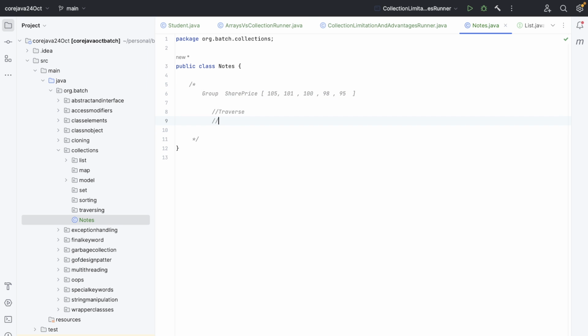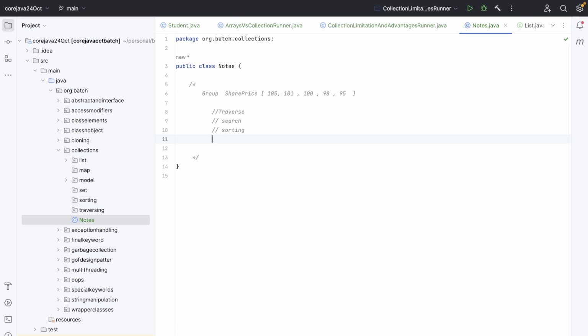Then I can search it. For search, traverse is required. If I want to know whether 98 is here or not, I have to traverse it. Then what else can I do? I can do the sorting. Right now it's in descending order, but what if I want the data in ascending order? I can sort it also.